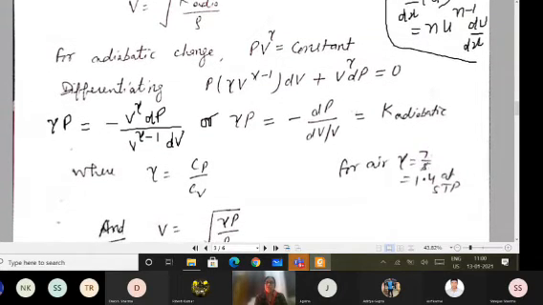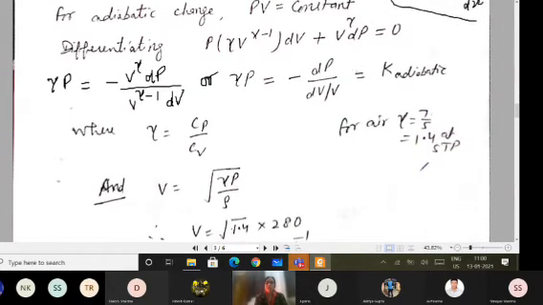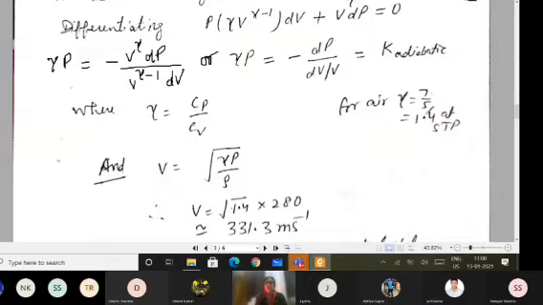And the value of gamma for air under normal standard temperature and pressure is 7/5. That depends upon the specific heat at constant pressure to the specific heat at constant volume. So you can write the value for speed of sound as square root of gamma P upon rho. Square root of P upon rho we have already calculated, 280 it was coming.